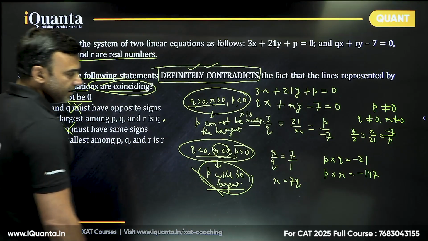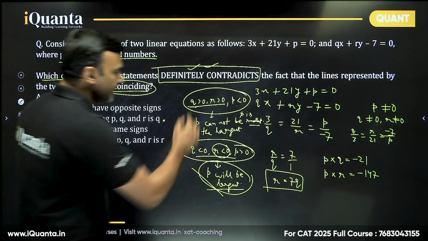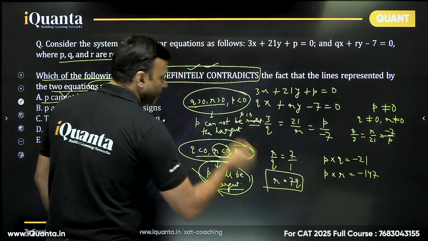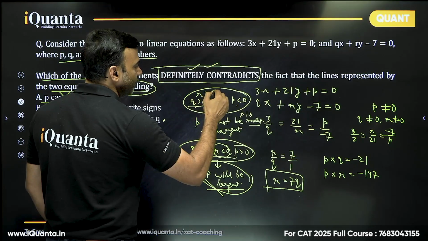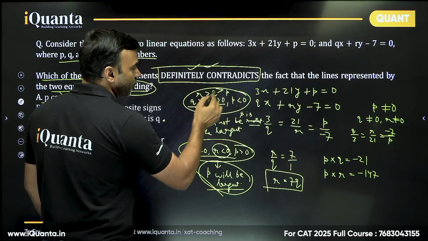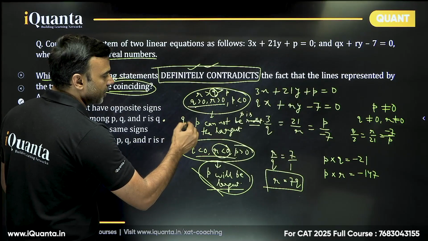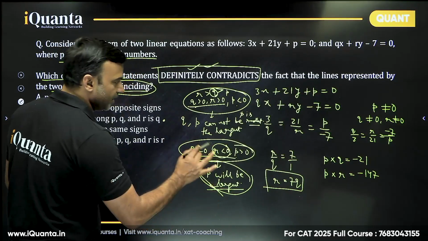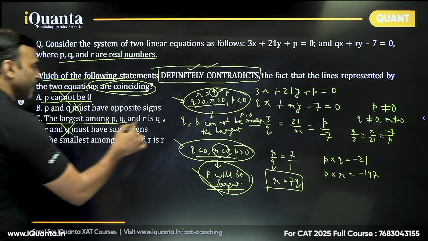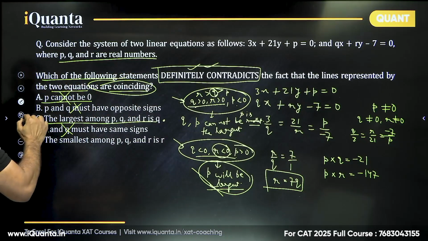Okay. There is another thing that you can see. R is equal to 7Q. Right. I think this is good enough. In the first case, where Q and R both are positive, R is equal to 7Q. So R will be greater than Q, which will be greater than P. P is negative, so it will be smallest. So Q cannot be the largest here. So P cannot be the largest, Q also cannot be the largest. And in this case, P is the largest. So clearly, Q cannot be largest here. So somewhere it says the largest among PQR is Q. That is contradictory. That is not supporting in any situation. So this is our answer.